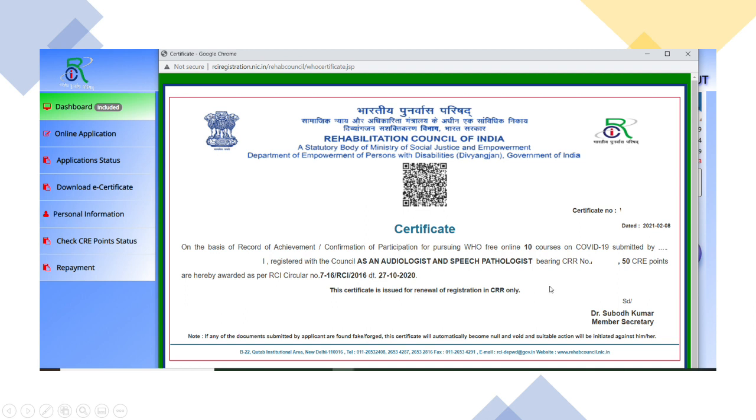Okay, so again, download this, take a print, and what do we do with this certificate now? During renewal, you have to send this certificate for renewal of your RCI certificate. So at that point, you have to send this certificate. So keep it safe. Thank you.